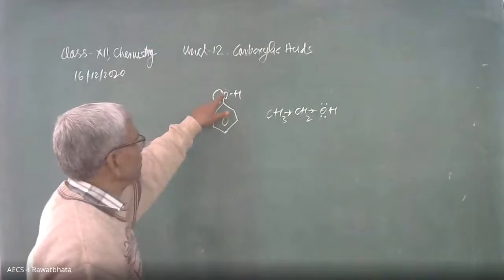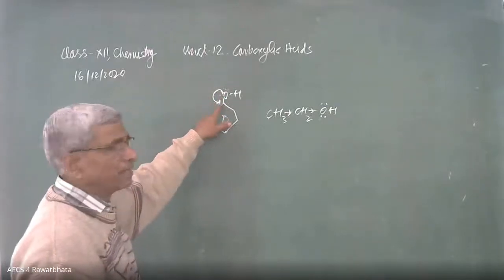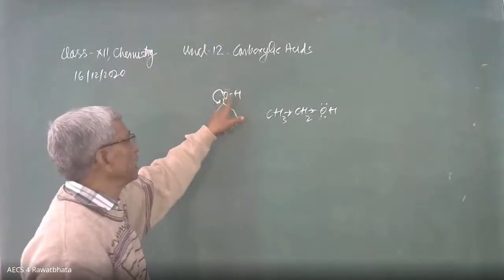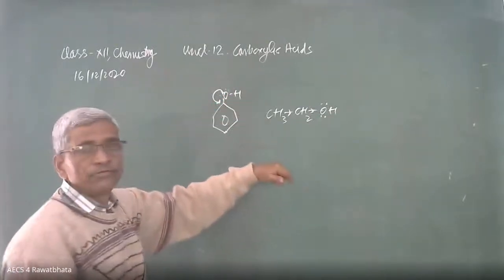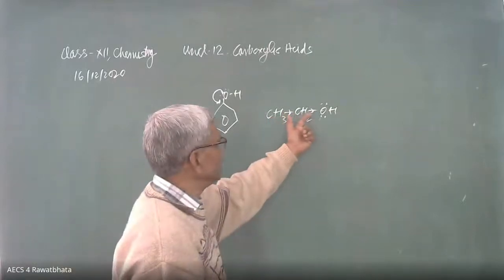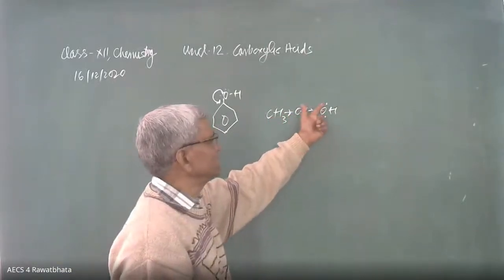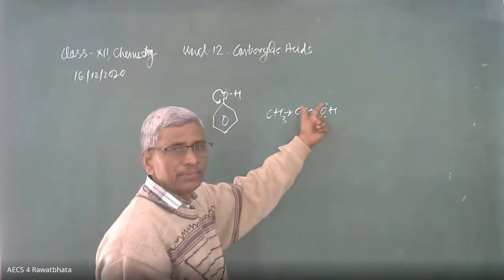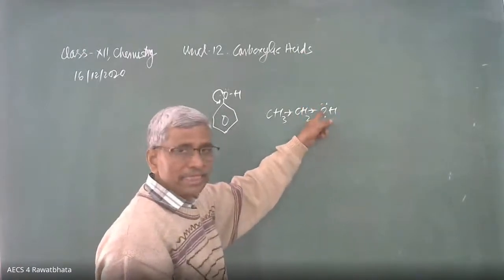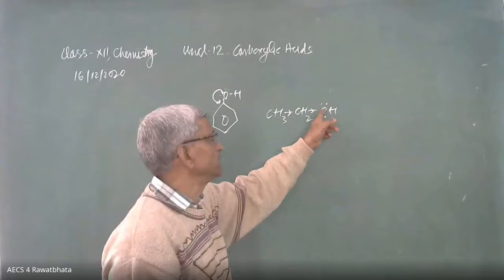In phenol, due to the shifting of the electron pair from oxygen, electron density decreases. Therefore, H positive easily comes out from phenol. While because of the electron releasing inductive effect, electron density increases over the oxygen of the alcohol, and the release of H positive from the more electron dense oxygen becomes difficult.